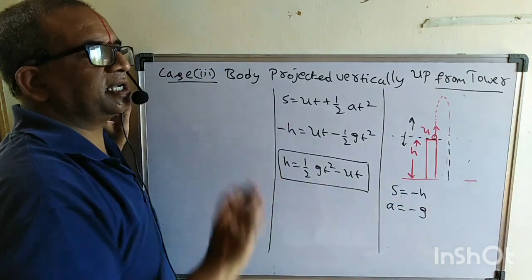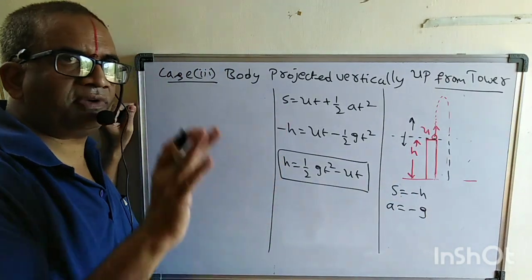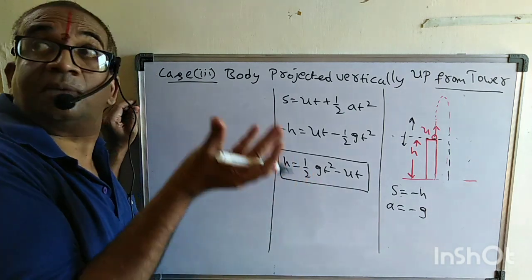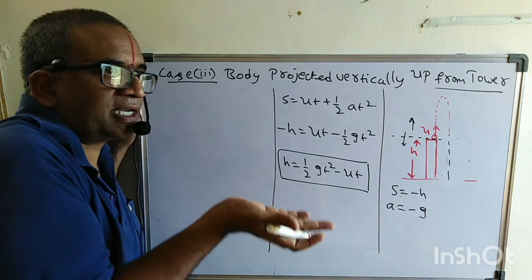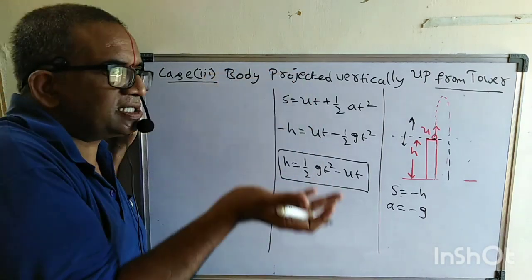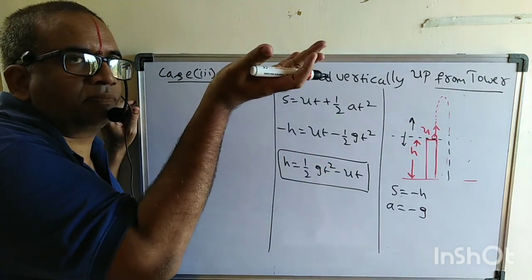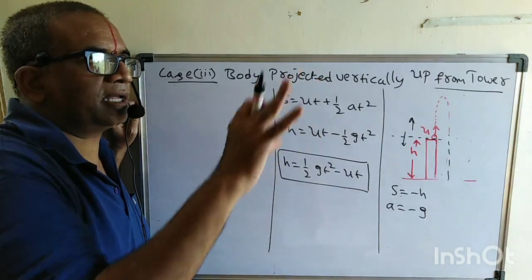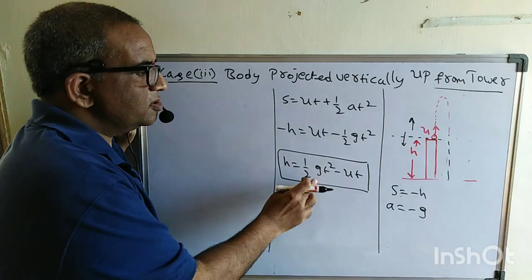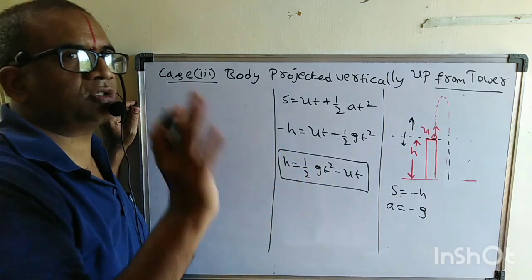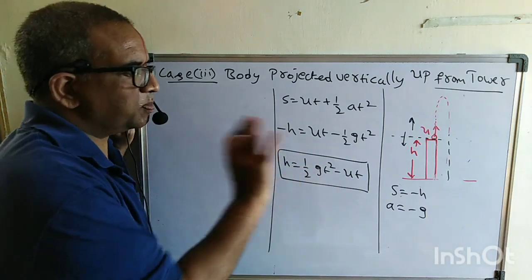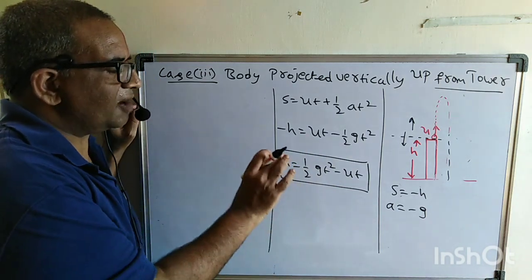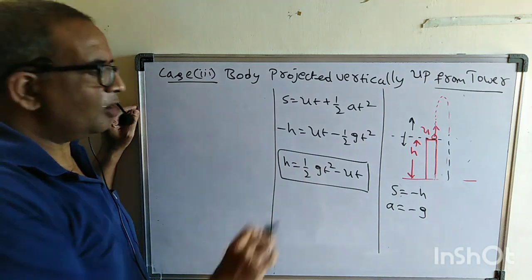Not only this case, here we also have another important case. Suppose we take a balloon. The balloon is rising gradually vertically up, and after reaching a certain height, he drops a body. In that case also we have to use this particular formula. Now our target is to find the time. How can we find the time?